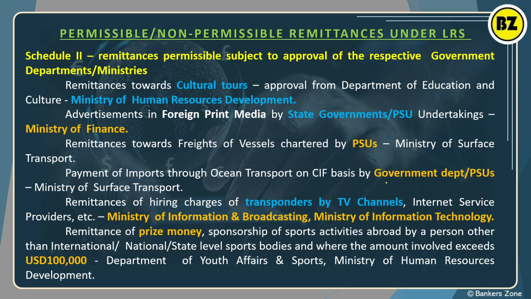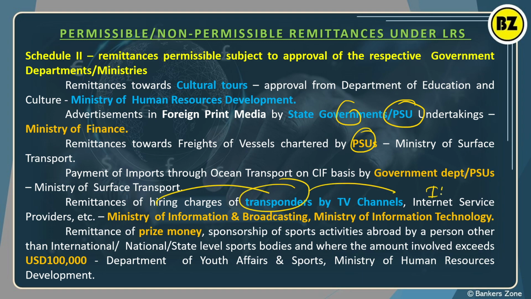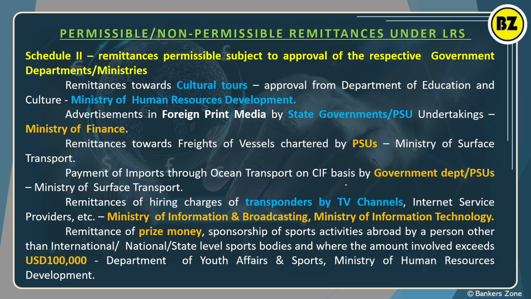I will give you a small trick. Generally public sector undertakings or the government have to take the permission. For hiring transponders, you have to take permission from the Broadcasting Ministry. If prize money is more than 1 lakh, you have to take permission from the Sports Authority, very easy, and the HRD. For cultural tours also, culture means human resource, so for HRD you have to take the permission. So it is very easy to remember.